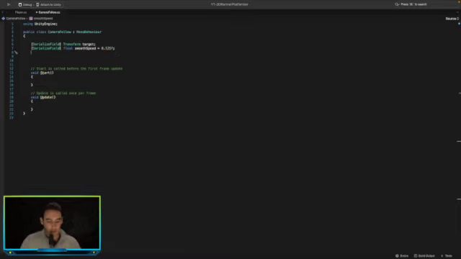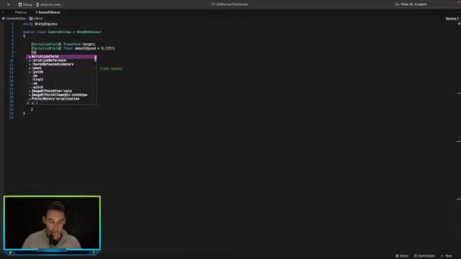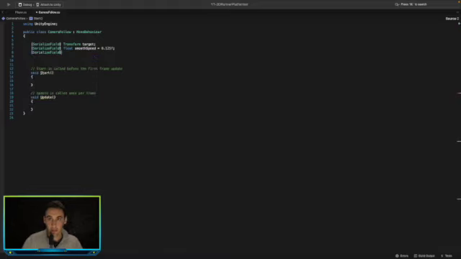And then we want to add an offset to the camera, so that we can get the player in a good position, and not have the player directly on top of the camera. We want it zoomed out a little bit and maybe to the top, just so that it looks a little bit better.